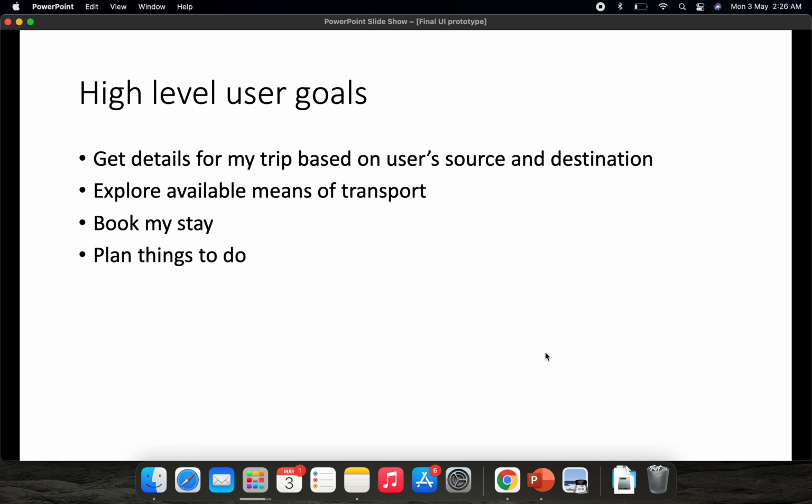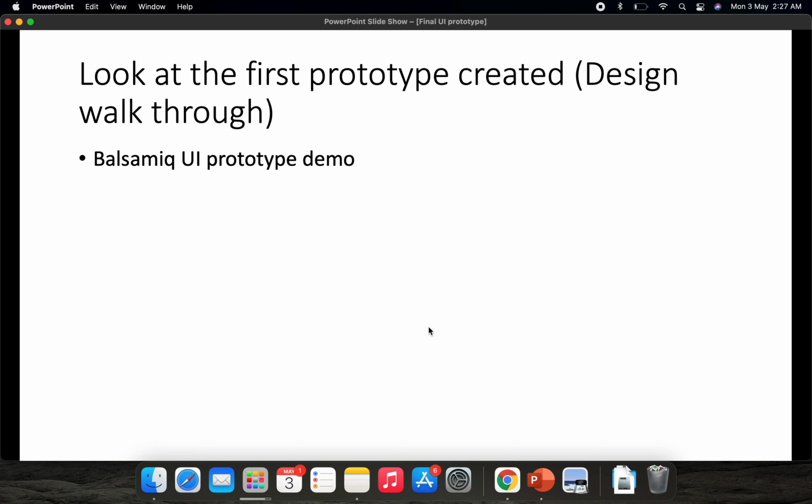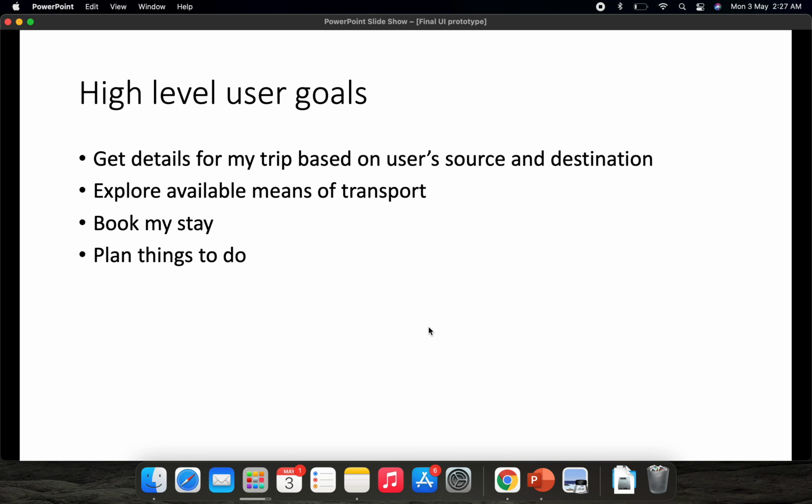Moving on, these are the high level user goals that I've outlined for this application. No matter what the purpose of your trip is, this is the bare minimum that you need to make sure that your trip is comfortable. First and foremost, you should be able to get details based on your source and destination.